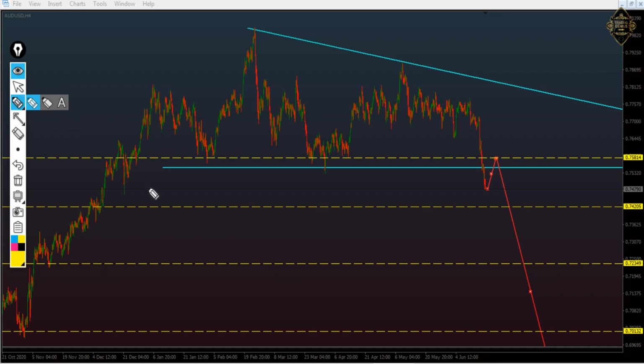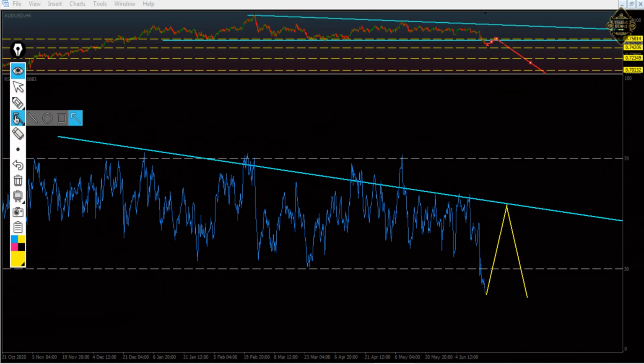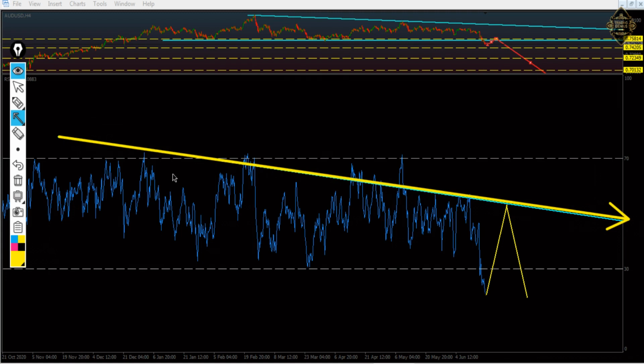So let me analyze the RSI for you. The RSI, as you see, we got here a downtrend. That one is a daily downtrend. As you see here, the RSI is entering the oversold area. So you can't sell from there.